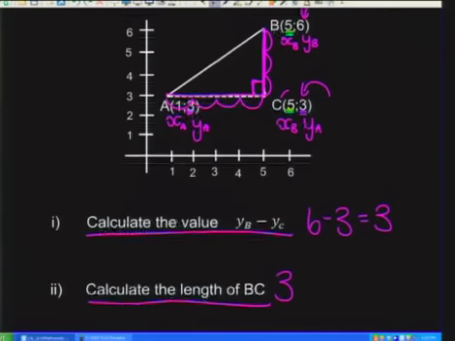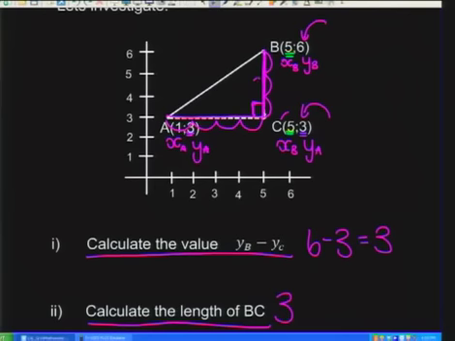Okay, so let's see. We've worked out that that length over there was 3 and that length over there was 4. By using Pythagoras to work out my length from A to B, remember your theorem of Pythagoras says AB squared is equal to the length from B to C squared, which is 3 squared, plus the length from A to C squared, which in this case was 4 squared.